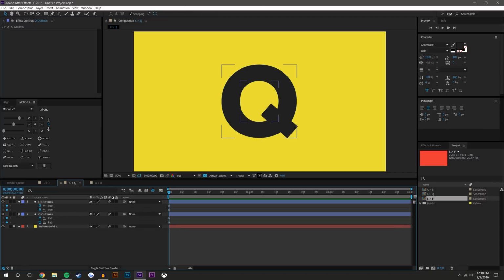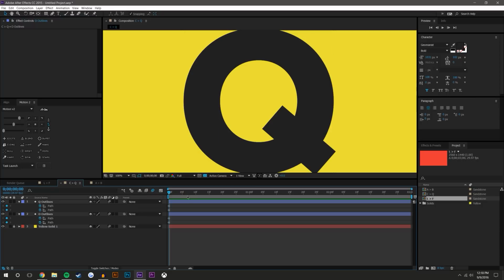Both the O and the Q have this negative space here in the letters. So when you do these morphing, you need to make sure that the negative space is accounted for. For this example, there's the same amount of negative space in both of them. So I could just copy the keyframe from the Q and paste it on the C, and copy the negative space from the Q and paste it onto the C. So now when we go from a Q to a C,